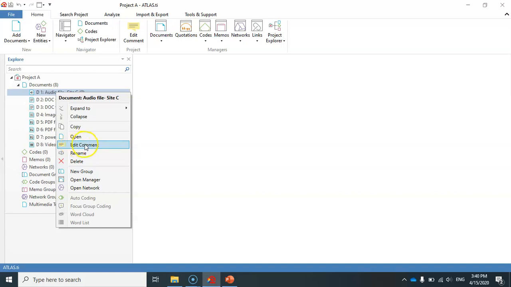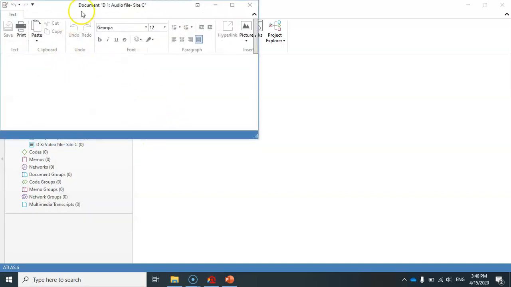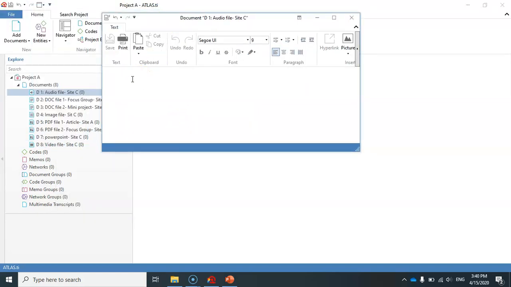For example, let me just add a comment to this audio file. I just select edit comment, and then type: this audio is from BBC, and then I just click on save.